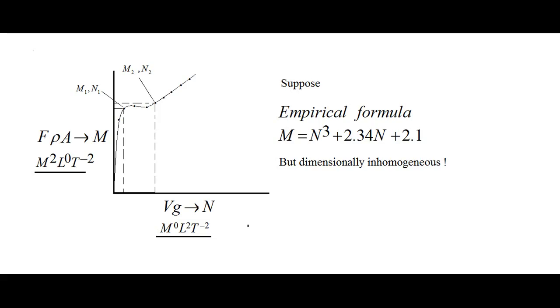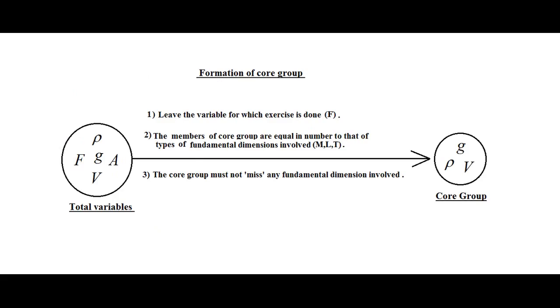Now how to choose and arrange the variables so that this problem doesn't arise? Again, first, the total variables are F, rho, G, A and V. We know this. Now we have to make a core group. What is a core group? We have to pick up some variables from the total number of variables, and the collection of those picked up variables is called a core group. Now how to pick up the variables?